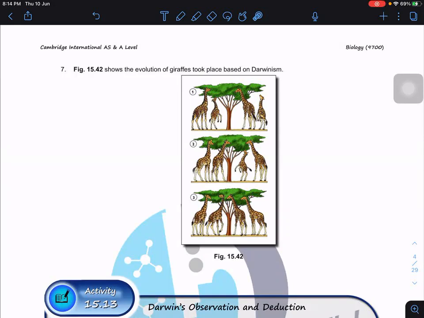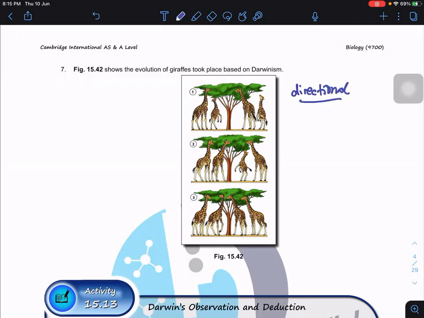Because the gene or allele codes for the long neck, the surviving long-necked giraffes pass this long neck allele on to the next generation. Those with short necks cannot get enough food, so directional selection takes place.